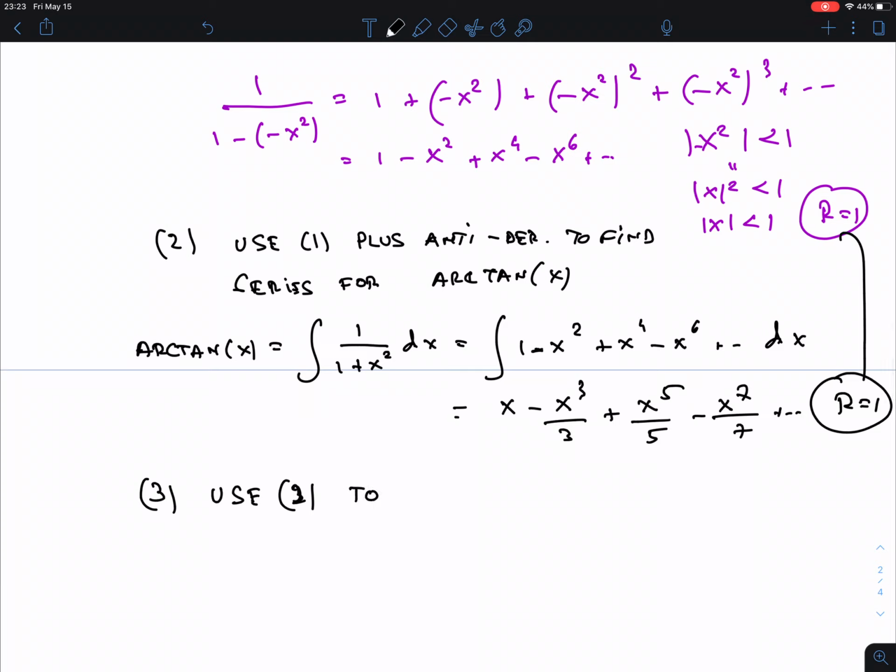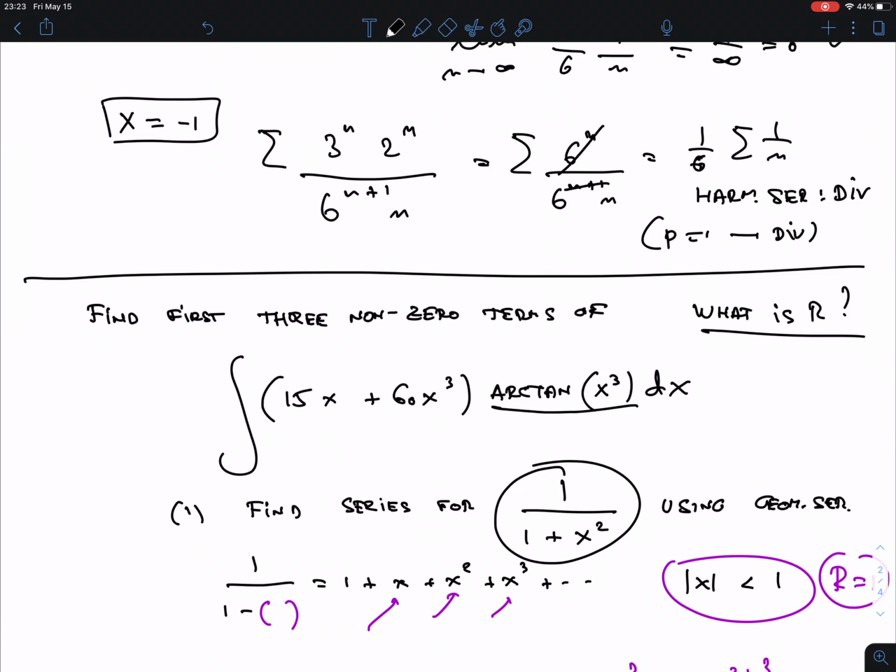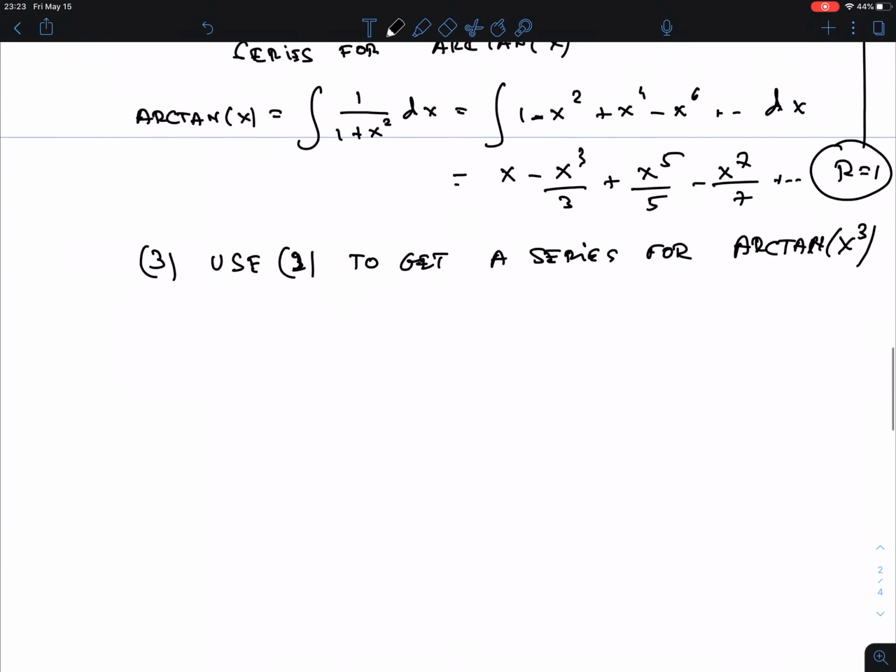Okay. 3. Next hint. Use 2, the one that we just found, to get a series for arctangent x cubed. Why? Well, because that's what we had here, okay? All right, so what does that mean? Well, how do we get from arctangent x to arctangent x cubed? Not by integrating, by substitution, right? So we have four techniques always: substitution, integration, derivatives, and multiplication. Okay, so here we have to substitute.